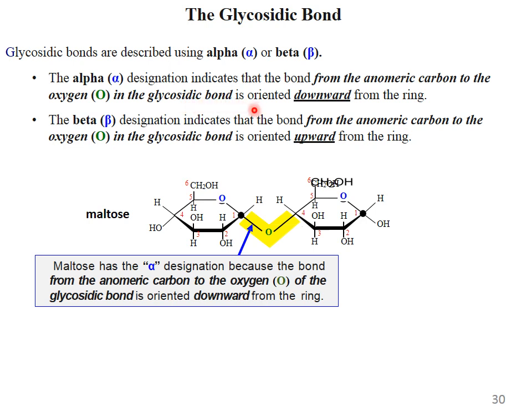Here, maltose has the alpha designation because the bond from the anomeric carbon to the oxygen of the glycosidic bond is oriented downward. This is downward, that is why it is alpha. If it is oriented upward, then it will be beta. The orientation of the glycosidic bond can be alpha or beta, depending upon the orientation of the bond.